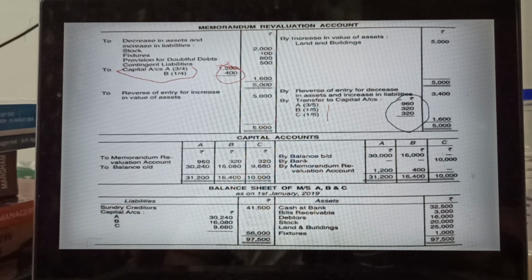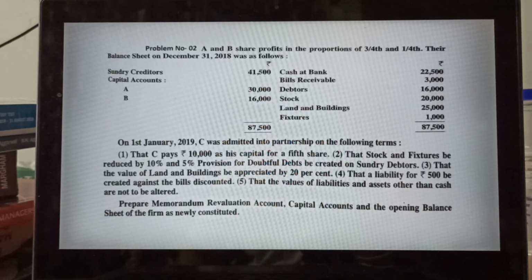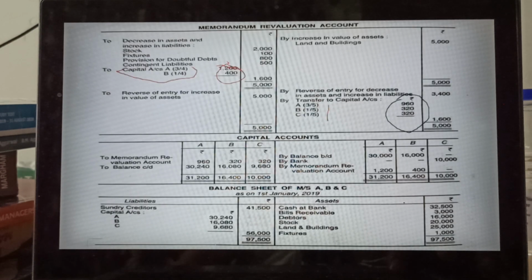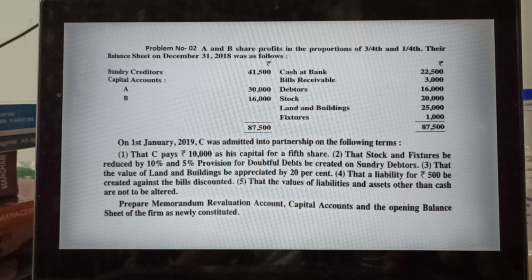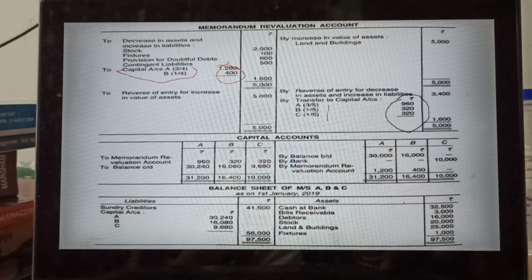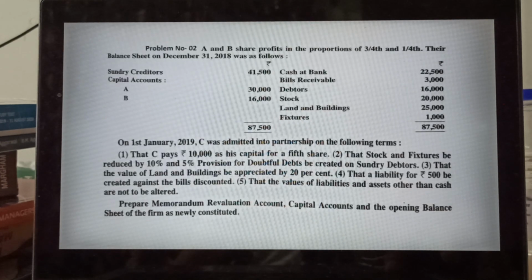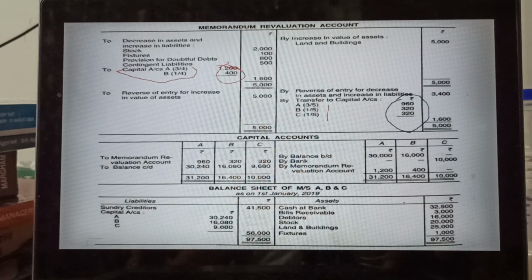You have completed this. Then the balance sheet as on 1st January 2009. Cash at bank here is 32,500. Go back and see in the question, it is written cash at bank 22,500, but here they have written 32,500. Where did the difference come from? It is given that C pays 10,000. This 10,000 will be added in the cash at bank: 22,500 plus 10,000, total 32,500. Then bills receivable 3,000 is given. Again it will come 3,000.